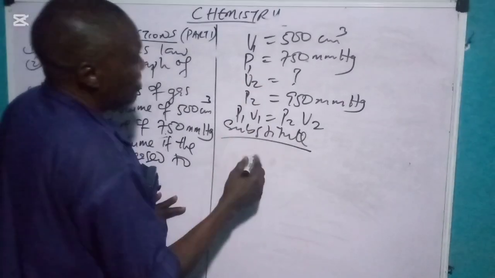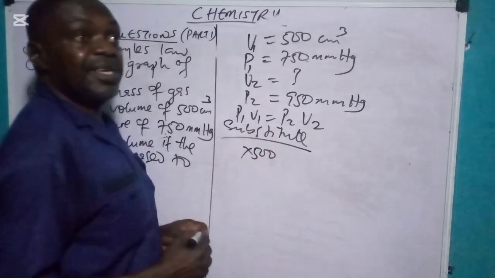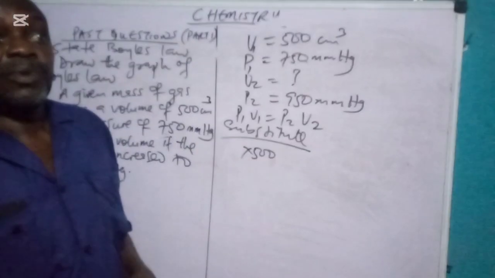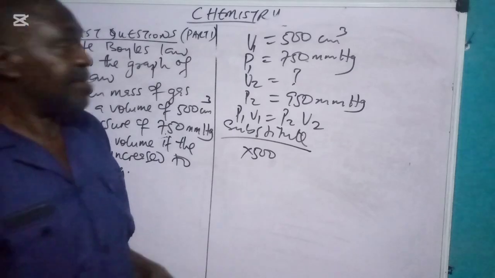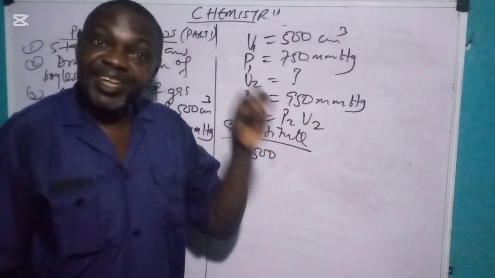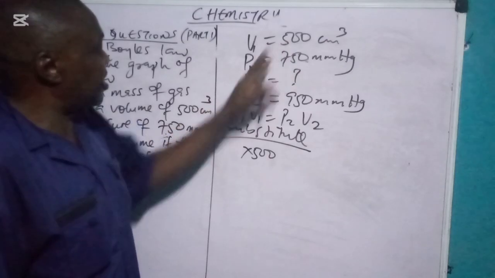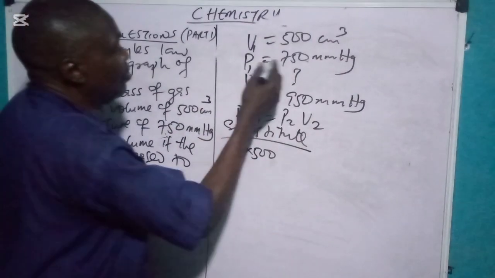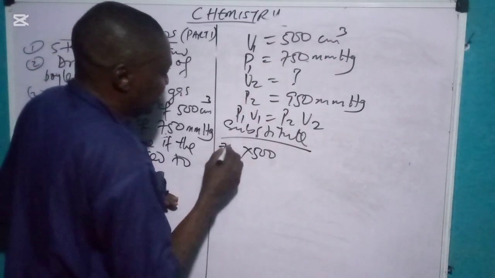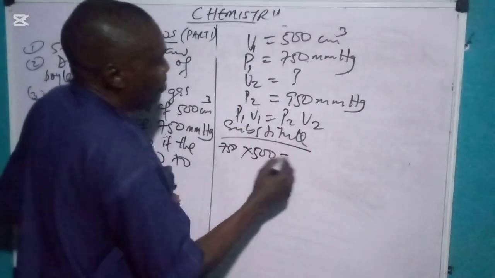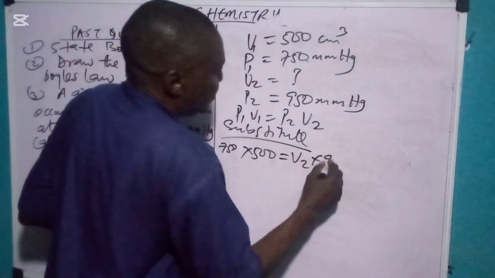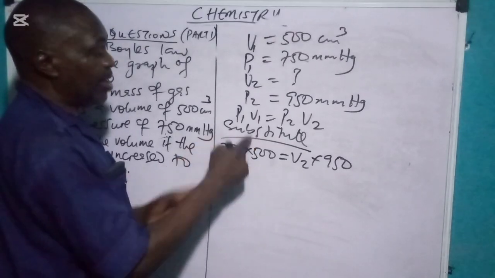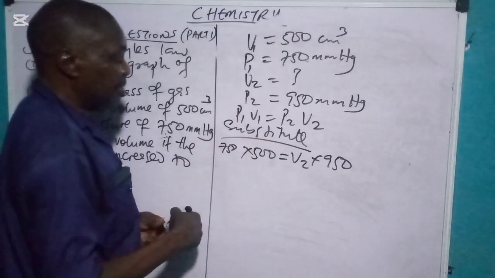V1 is 500. Remember, I told you in some of our videos that have to do with WAEC questions and answers, practicals and others, if you are substituting, you must substitute correctly. If you put V1 as 500 first, they will mark it wrong. You must put it at the right place. P1 comes before V1, so you have 750 times 500 equals V2 times 950. This is called correct substitution. No twisting, because if you turn it, you are not putting V1 in place of V1, so it becomes wrong.